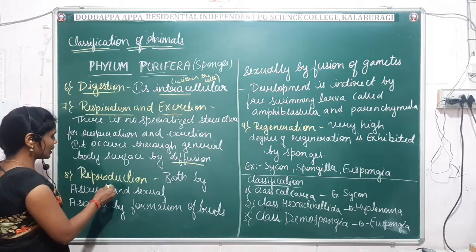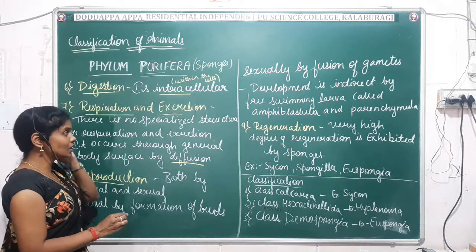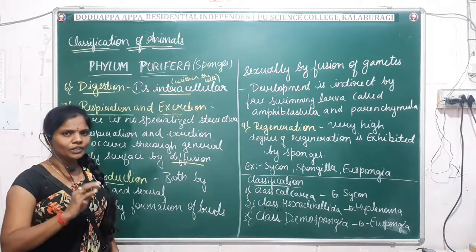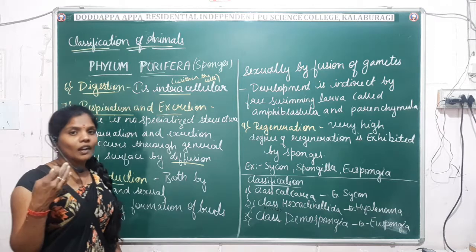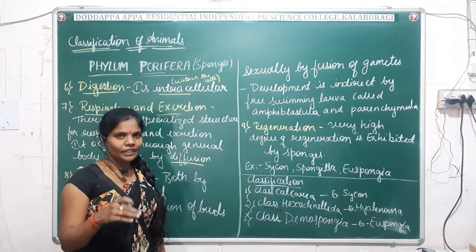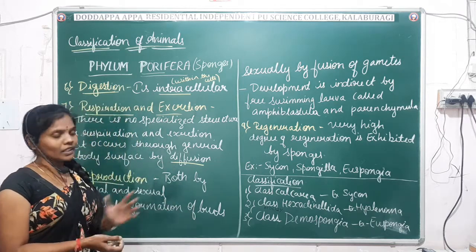Okay. Then next comes the reproduction. So how do the poriferans reproduce? You already know the definition, what is reproduction, and two types of reproduction you already studied. So what about in case of porifera?